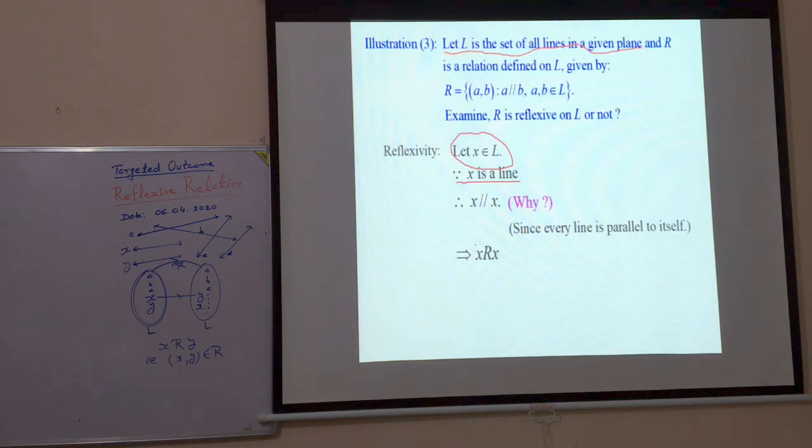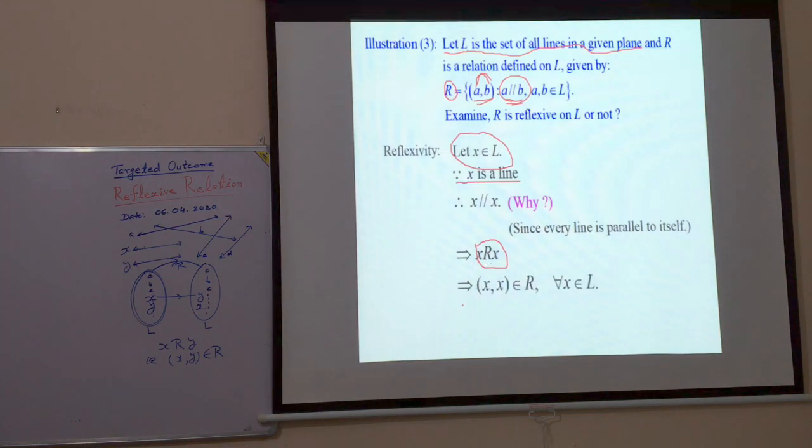Why is x related with x? Because this is the definition. A will be related with B when A is parallel to B. Conversely, if A is parallel to B, then A is related with B. That is, ordered pair AB will be in R. So, since x is parallel to x, this implies x is related with x.